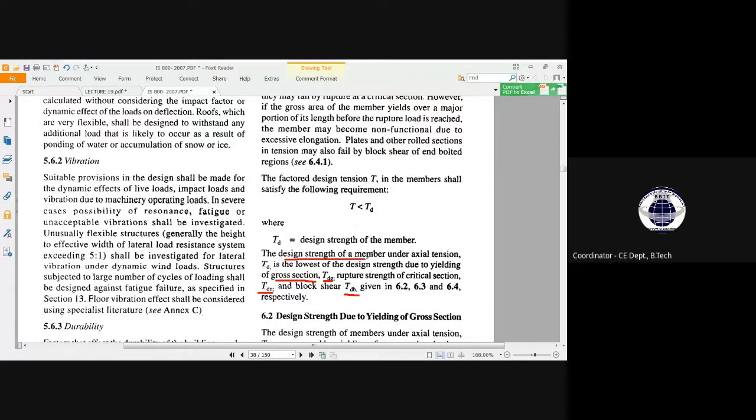So TD is the design strength of member under axial tension, and the design strength due to yielding of gross section TDG, rupture strength of critical section TDN, and block shear is TDB.